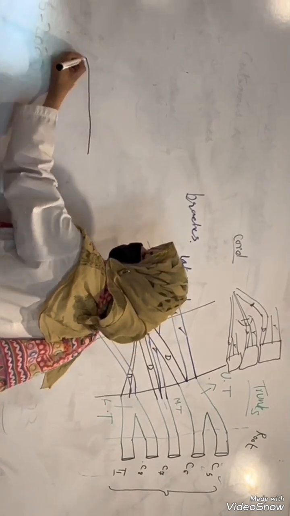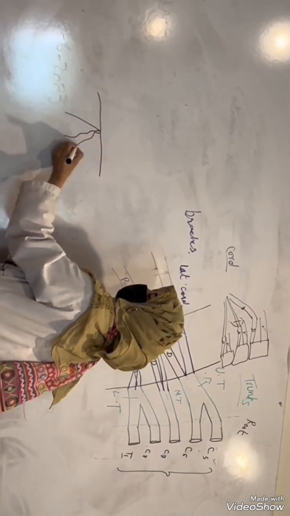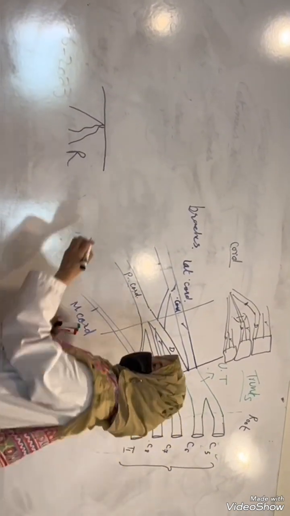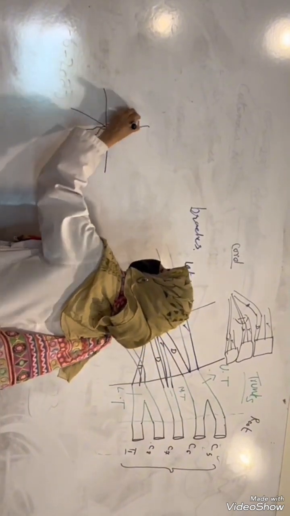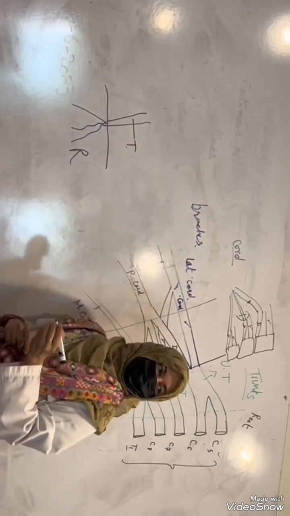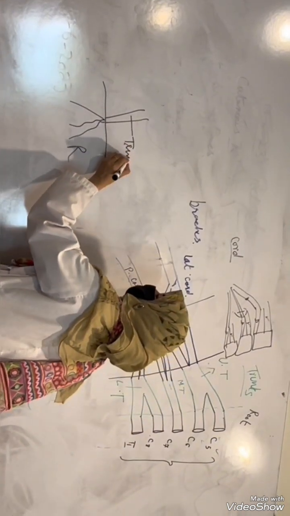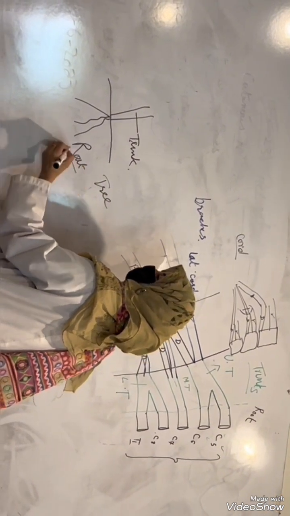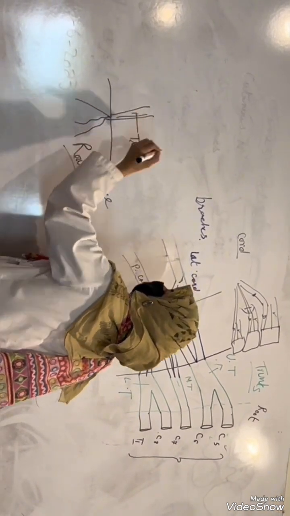If you can see the tree, first of all, just to remember, you have got roots. First of all, there is a root of a tree, right? Then this root combines and here you get the trunk. ऐसे ही होता है, there is a trunk of a tree. It's like a tree. Let me write it. Roots. Then you get the trunk of a tree.